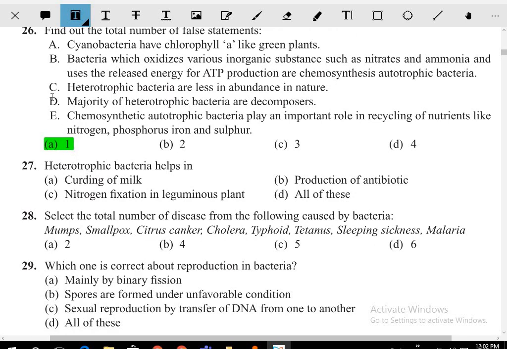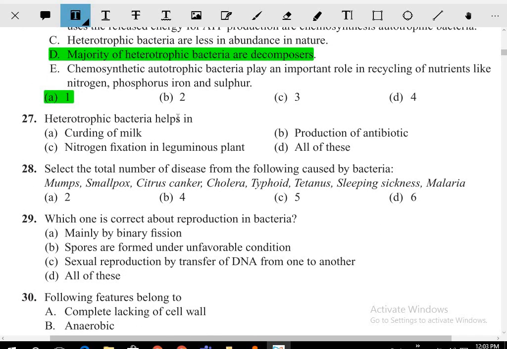ठीक है. Majority of heterotroph और parasite, यही wrong statement है यहाँ. Okay, heterotrophic bacteria help in what? Curdling of milk, nitrogen fixation in the leguminous plants, production of antibiotics. So the answer for this is D, all of this.